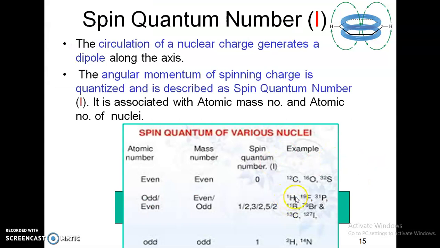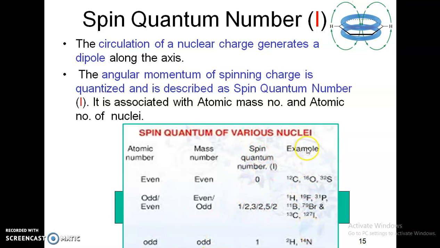However, when I talk about H1, that is my proton, it has only one unpaired proton in the nuclei, so its spin is 1/2, and hence the spin quantum number is half, and hence I have a spin seen.